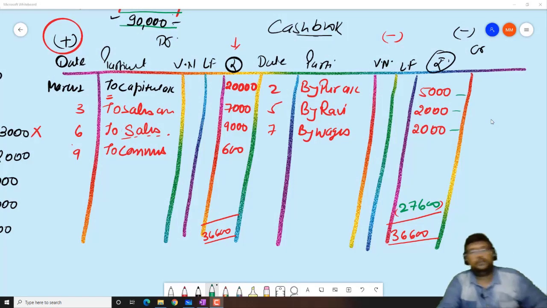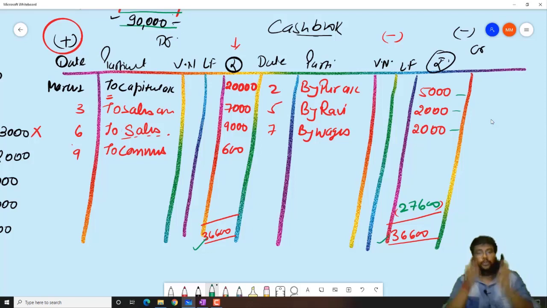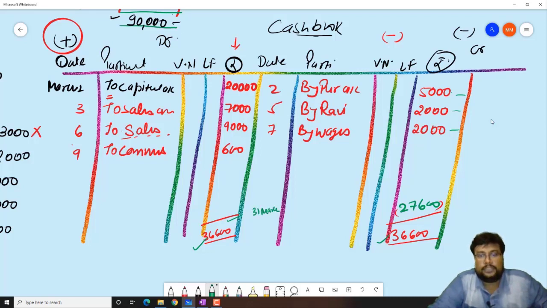So bacha, what we will do, we will find out the balance of both sides. This side balance is 36,600 and this side balance is 36,600. How will this balance be there? We will find out the total of both. And among the balances of both, which one is higher? This side. So this side total will be recorded, and finally 5, 7, 9,000 will be subtracted from 36,600. After subtracting, 27,600 will come, and this 27,600 will be recorded on the last date, 31st March, and it will be recorded as by balance c/d, carried down.